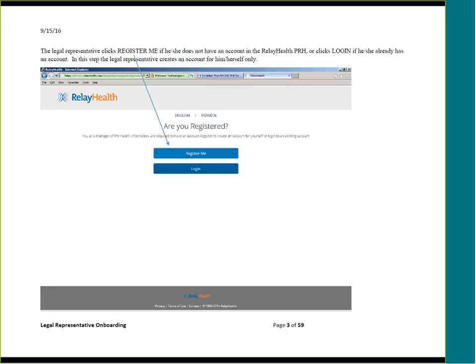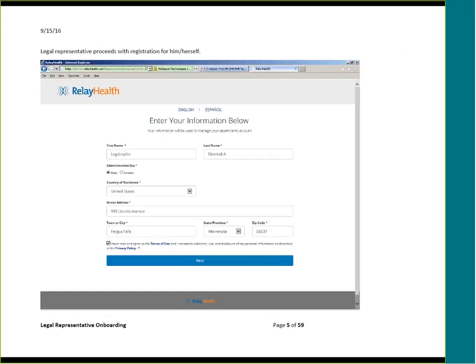The legal representative clicks Register Me if he or she does not have an account in the Relay Health Personal Health Record, or clicks Login if he or she already does have an account. In this step, the legal representative creates an account for him or herself only, not for the beneficiary.